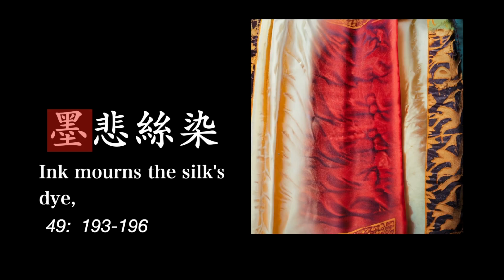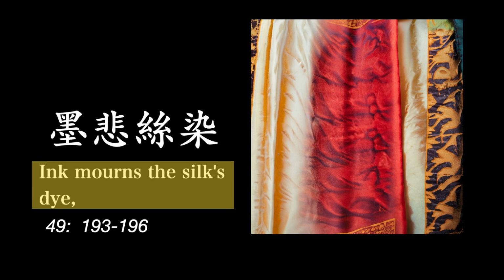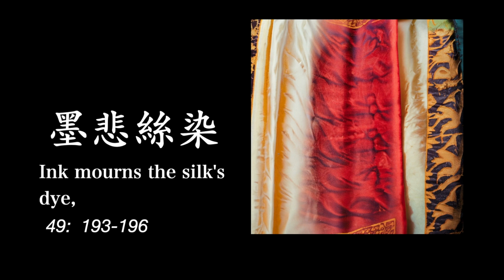Let's look at line 49 character by character. The first character here means ink or ink stick. The next means sorrow. The third character means thread. The last one here means dye. The translation reads, "Ink mourns the silk's dye." Now let's hear it pronounced. You'll hear it from recording in Korean, Japanese, and Chinese.